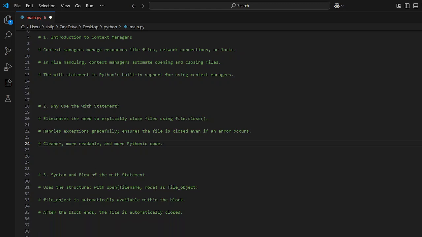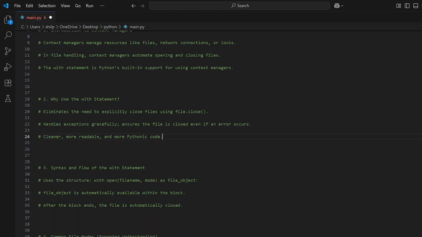Alright, using this you get more clean and more readable code.